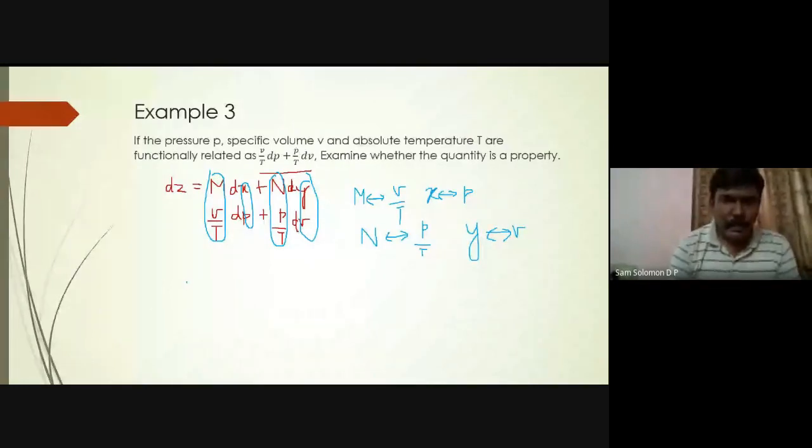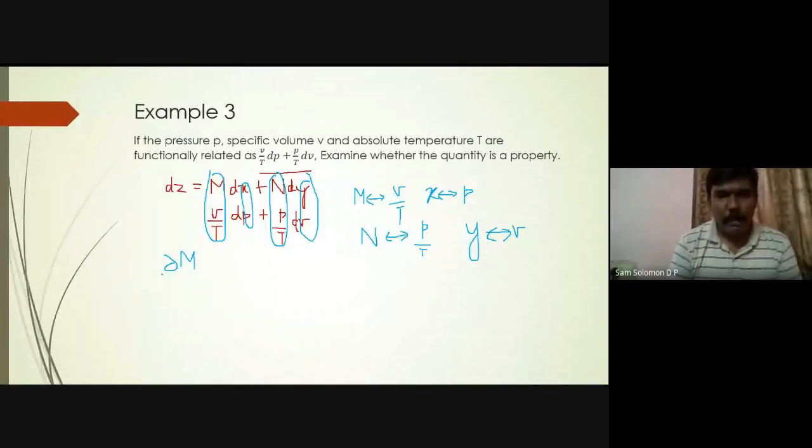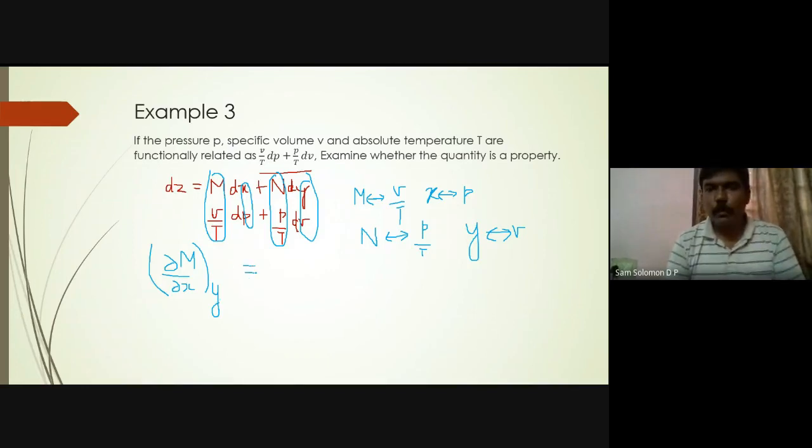Okay, so what is the condition? The condition is partial M by partial x at constant y should be equal to partial N by partial y at constant x. So let's proceed. What is this partial M by partial x?